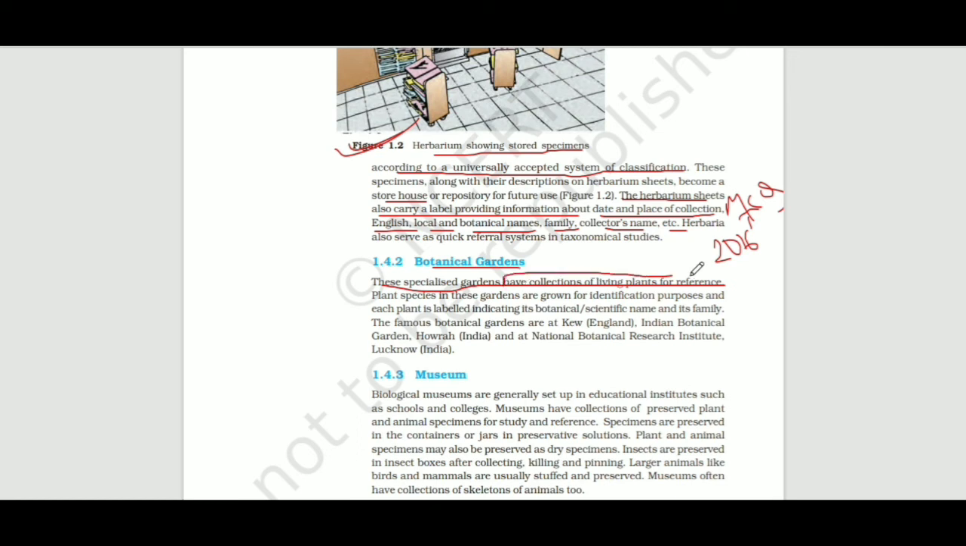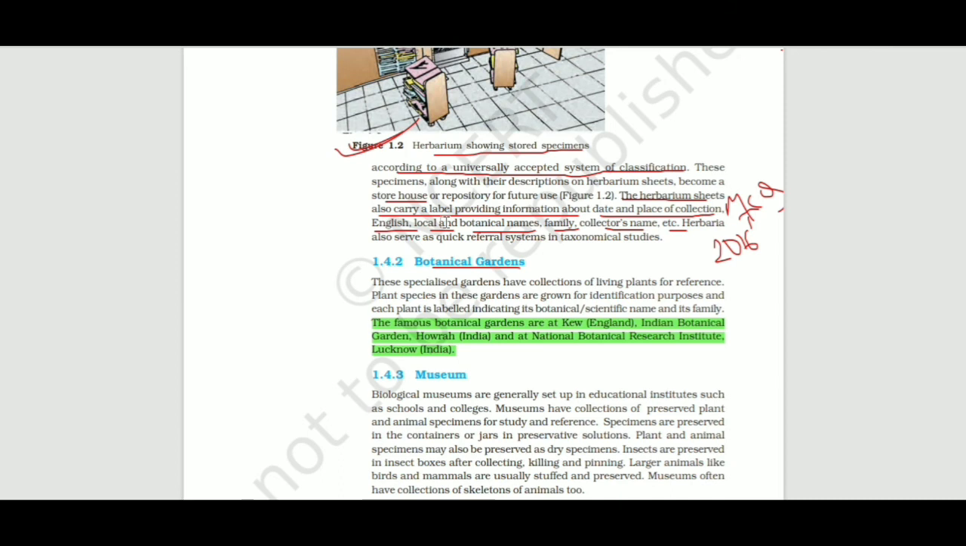Plant species in the garden are grown for identification purpose, only for identification purpose. And each plant is labeled indicating its botanical scientific name and its family. The famous botanical gardens are at Kew, England; the Indian Botanical Garden, Howrah, India; and the National Botanical Research Institute, Lucknow.